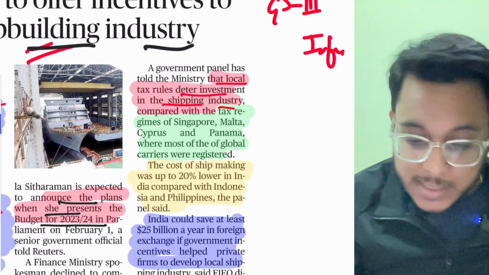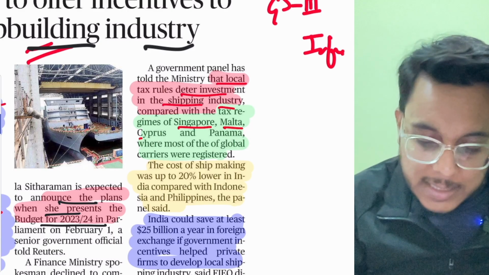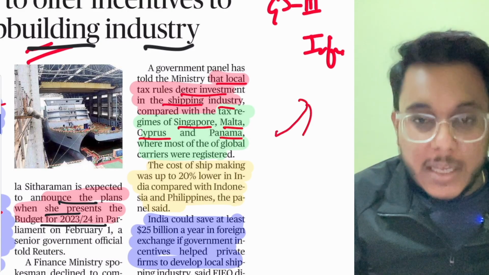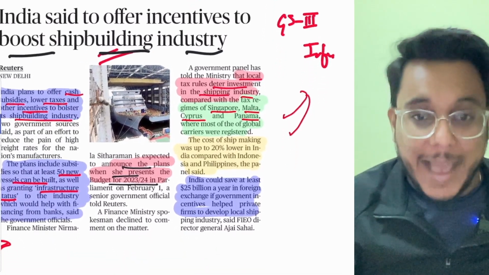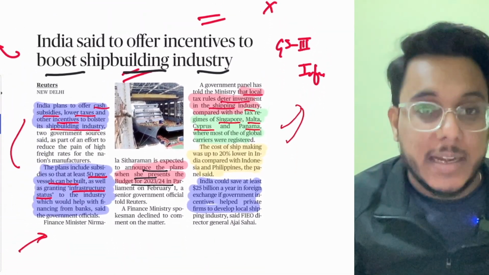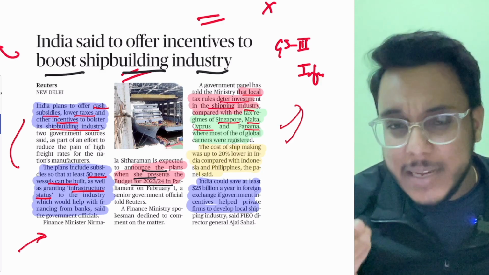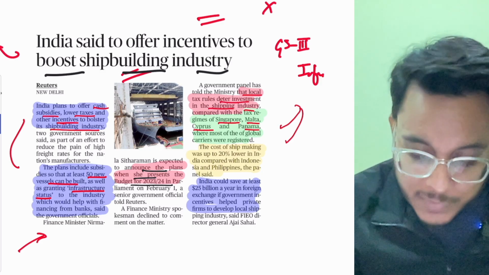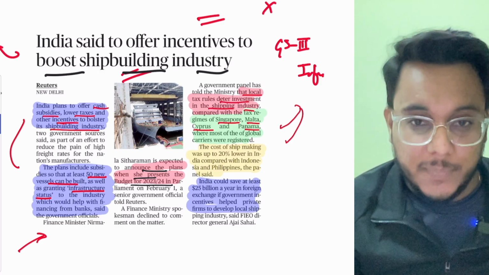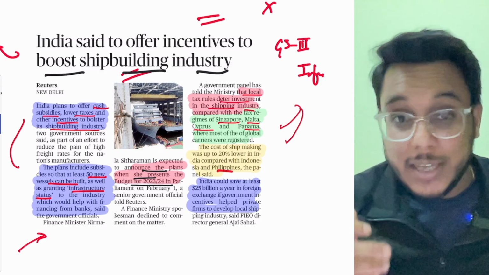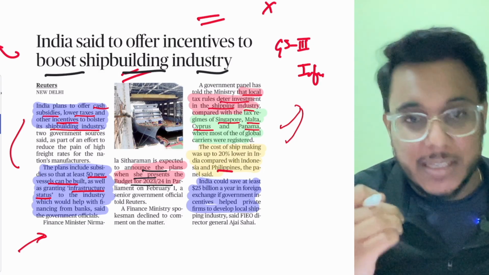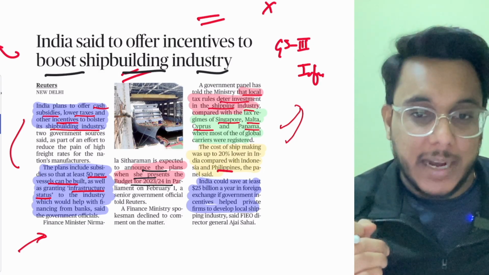There are low taxes in countries such as Singapore, Malta, Cyprus and Panama, and because of that global carriers are registered there. Is it clear? Shipbuilding is also happening there. Actually the cost of ship making is low in India because of the cheap labor, but still shipbuilding is not coming to India. Compared to the Philippines and Indonesia, the cost might be less, but high taxes and lack of subsidies are deterring that.